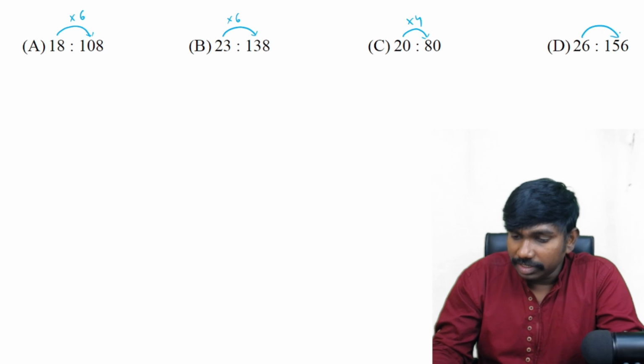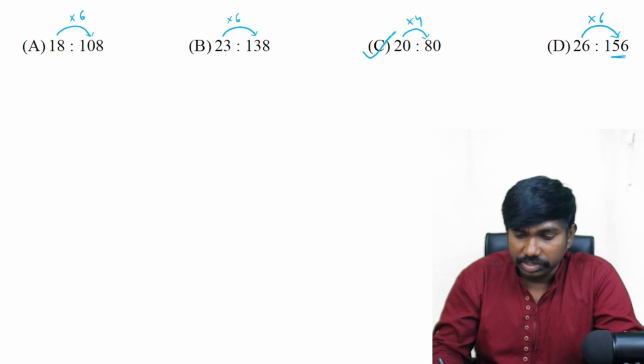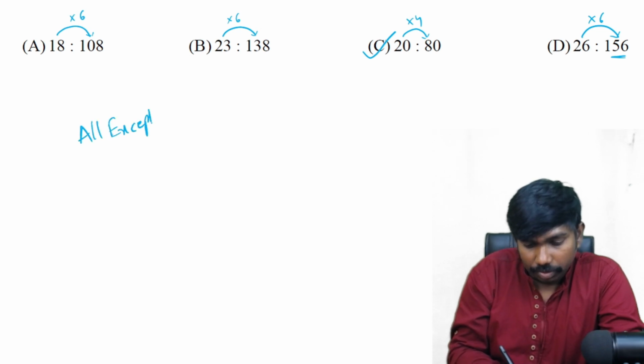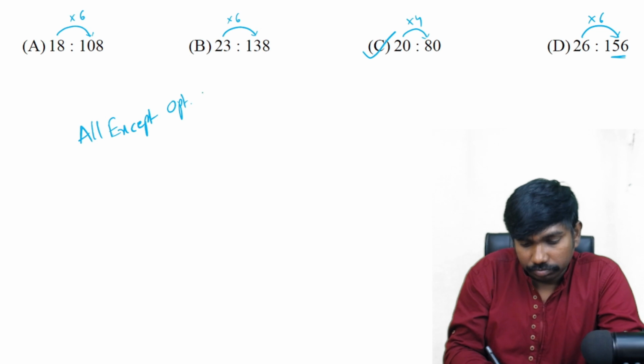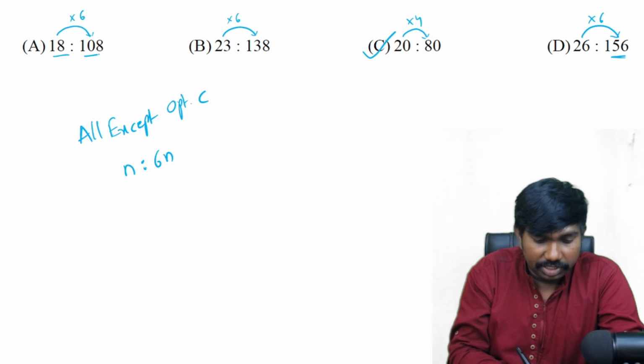And 26 into 6: 26 sixes are 120 plus 36, that is 156. So the answer is option C. All except option C are following the logic n and 6n, right? If this is n, this will be 6n.